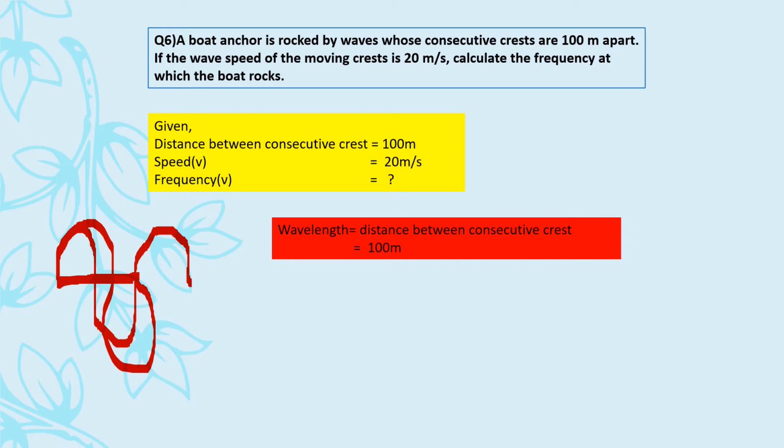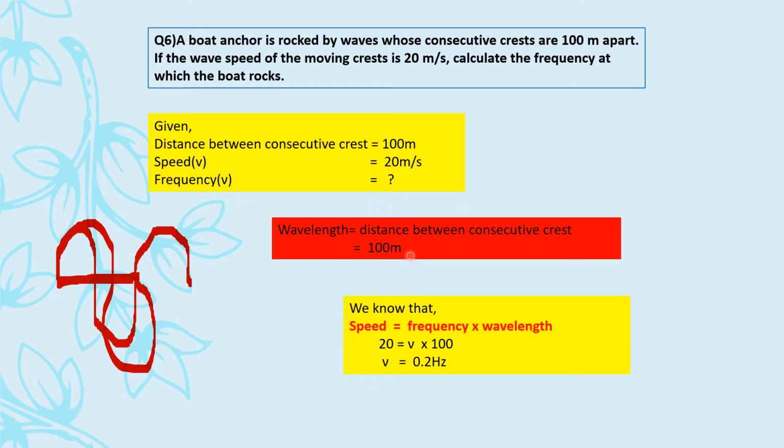Right. So try and relate that with wavelength. Now, what is wavelength? It is either the distance between consecutive crests or troughs. But here they're talking about crests, so we can say wavelength is the distance between consecutive crests. So this information is your wavelength, right? So this 100 meter is your wavelength.